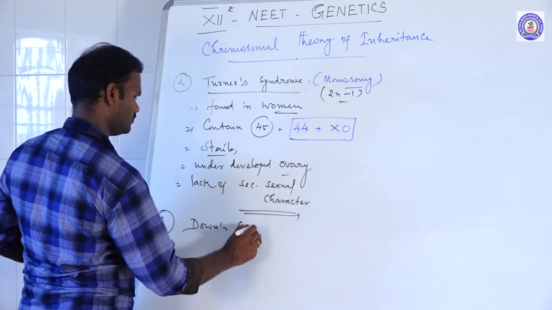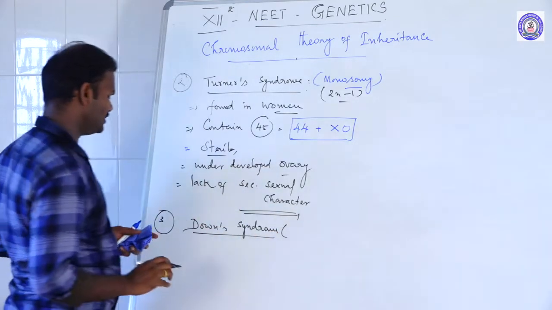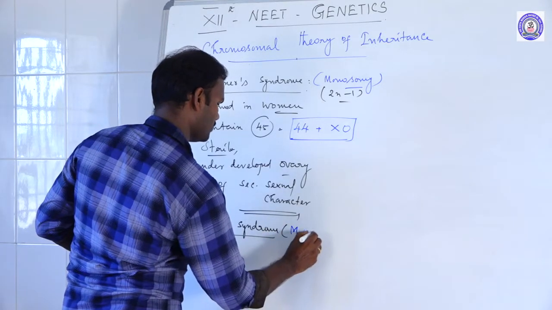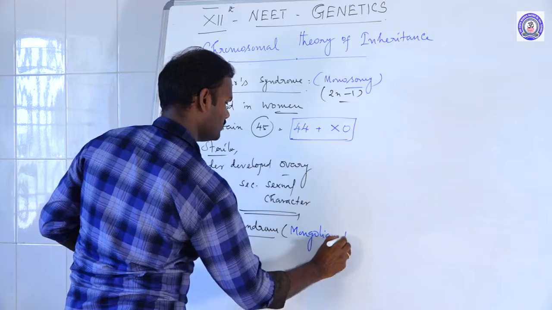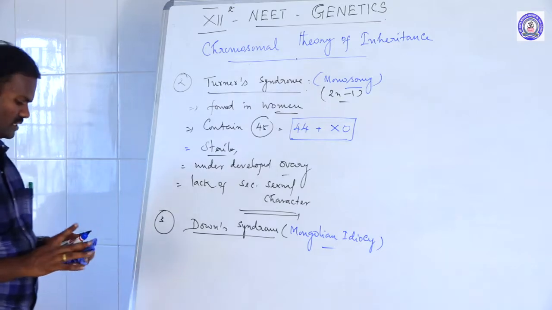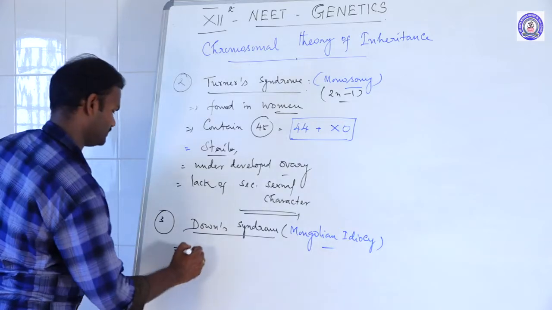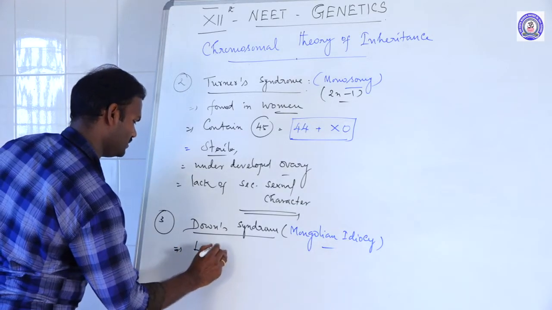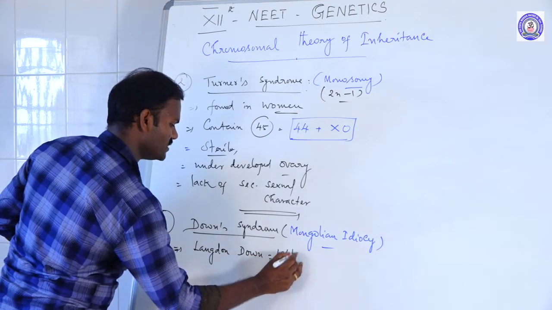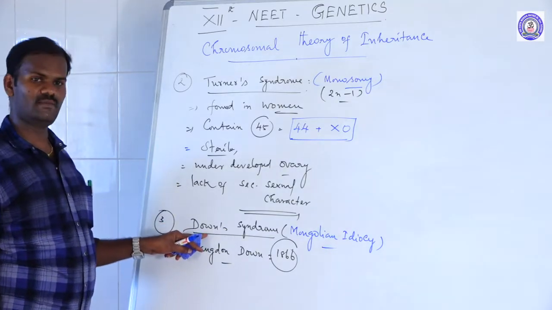Then the third one is Down syndrome. Down syndrome is also called Mongolian idiocy. Why did it get the name Down syndrome? Because it was first discovered by Langdon Down, in the year 1866, the first person to report Down syndrome, hence its name Down syndrome.